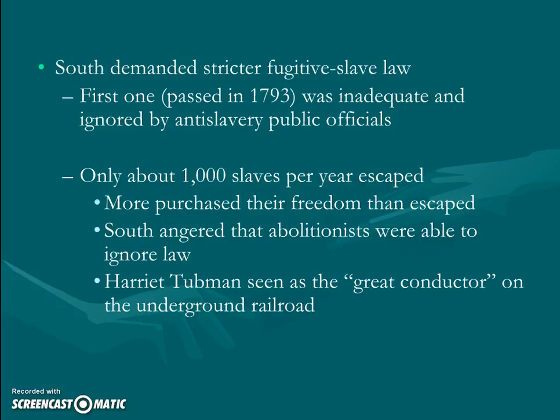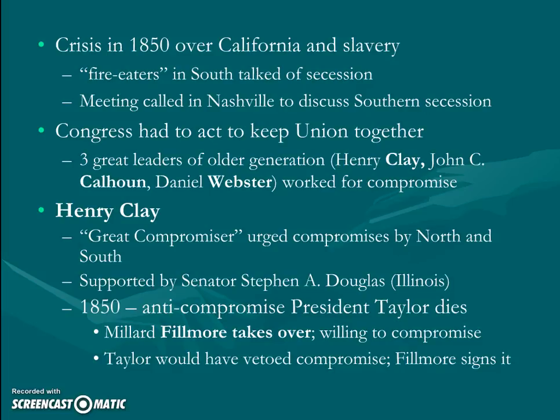But the South is going to be angered by this. They're going to be angered by the fact that people in the North aren't really able to help them. They're ignoring the law. So they're going to want a little bit more teeth, a stronger fugitive slave law. So this is basically the compromise that we get. Because in 1850 we have those fringe parts of society, those fire-eaters, talking about secession already, just because of California. So you can sort of see the momentum building.